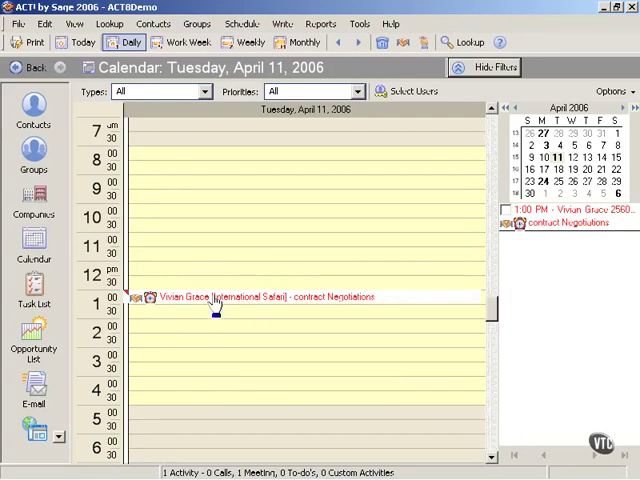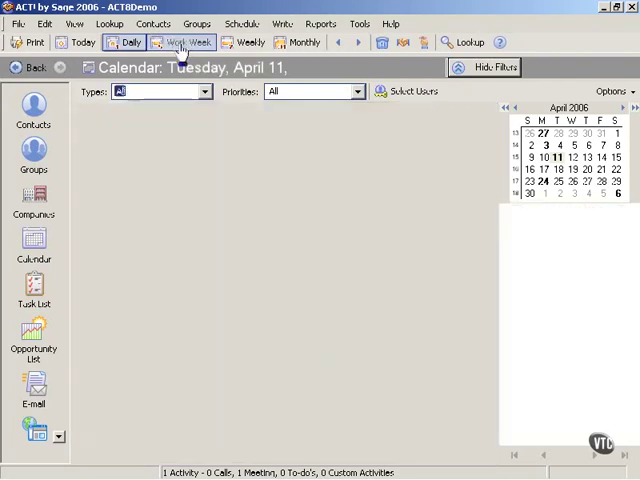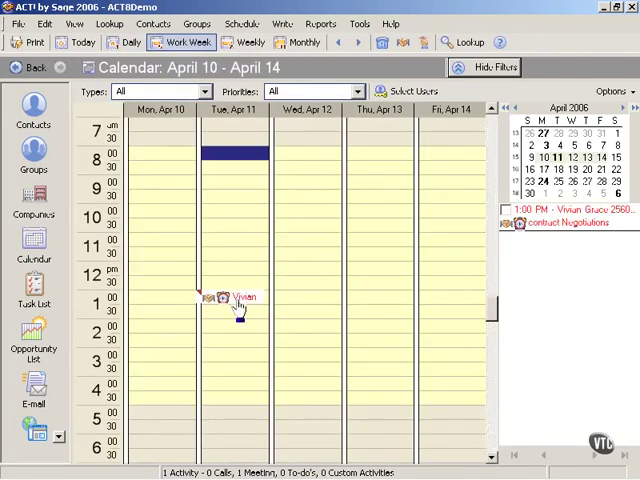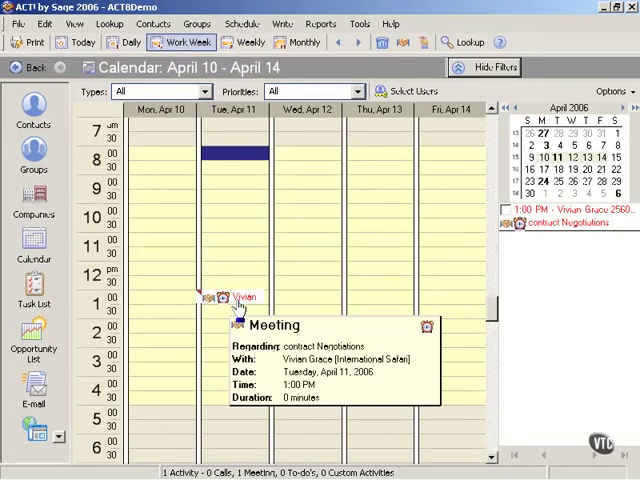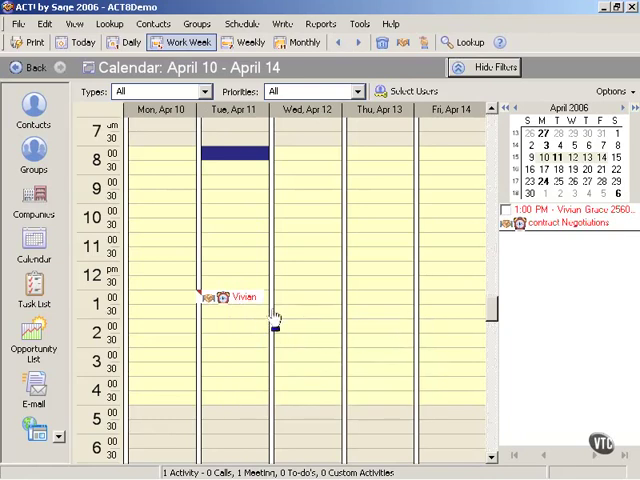So you say, okay, well, that's fine, but what if Vivian actually wanted to move the meeting to, say, Thursday at 1 o'clock? Then what would you do? Well, then I would look at my work week view. What I'm going to do is go up to the top here and click to work week, and notice now that we have the meeting scheduled at 1 o'clock on Tuesday. But notice that the rest of my work week is pretty well open on that week.